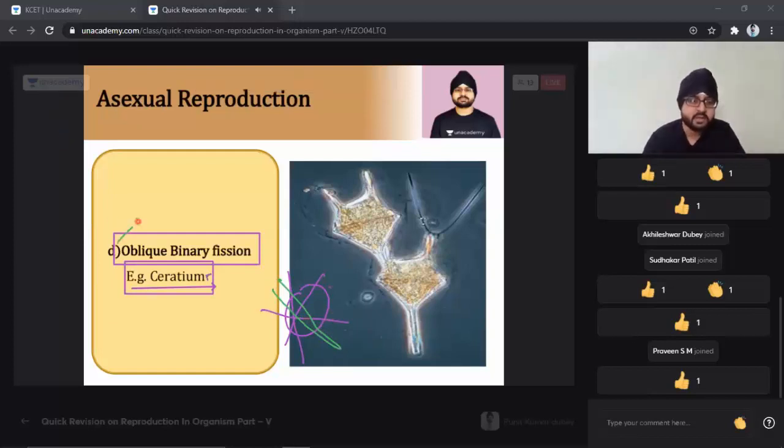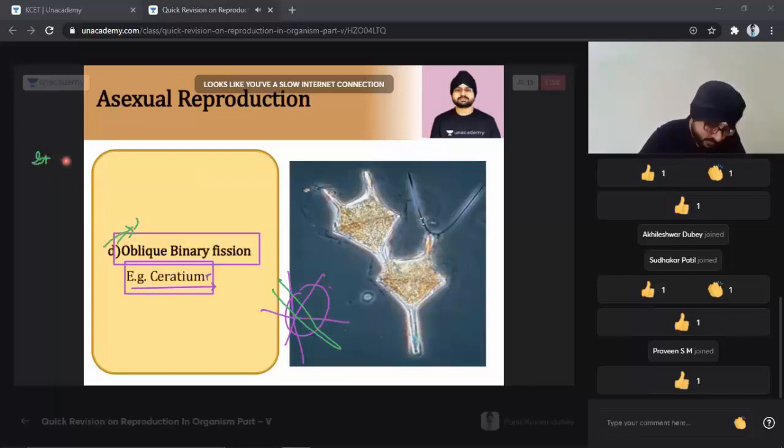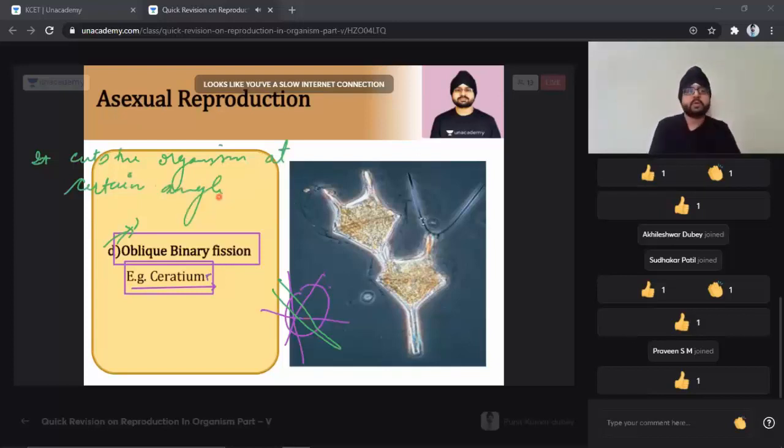What can I write for the oblique binary fission? Let's write a little about oblique binary fission. That is, it cuts the organism at a certain angle. They are going to cut the organism at a certain angle. That is what we are going to see, students. So this is called oblique binary fission.